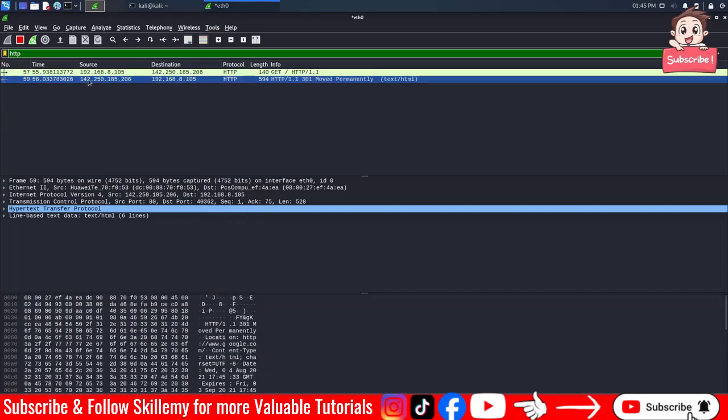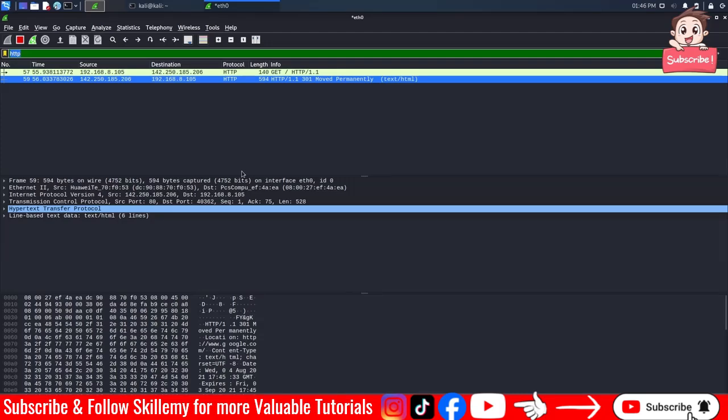The response's source is google.com, going to our destination, which is my IP address, and the protocol is HTTP as we put in the filter. And here it shows that it is moved permanently or whatever.